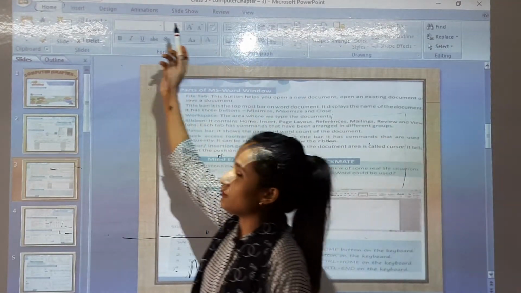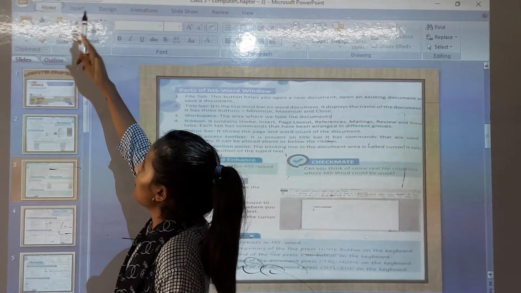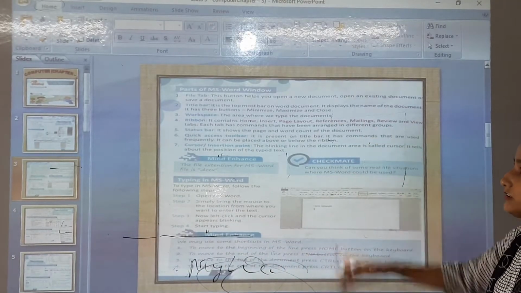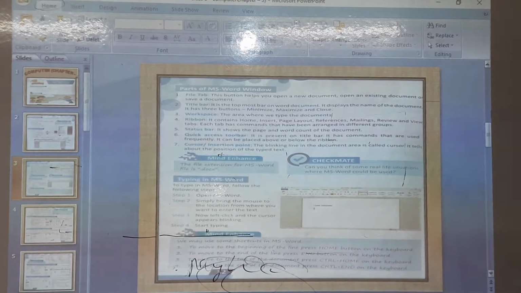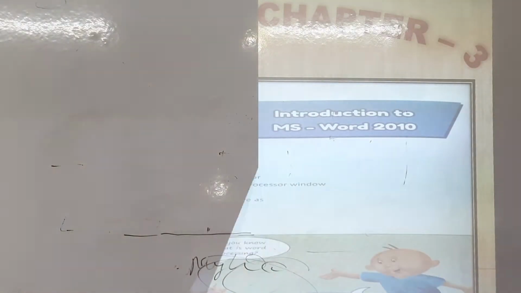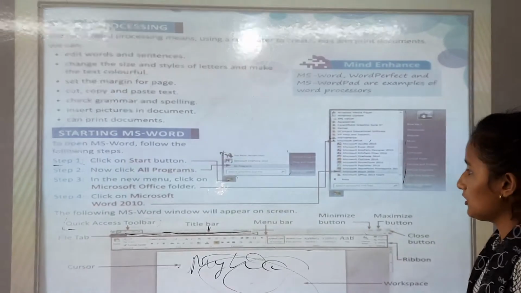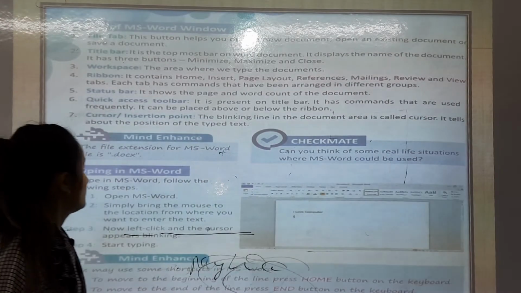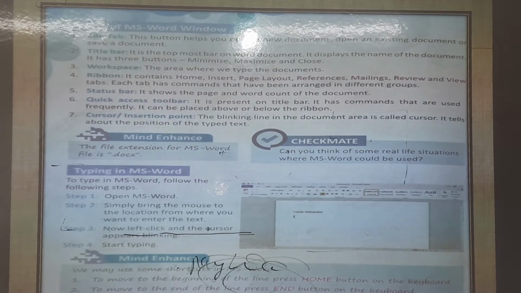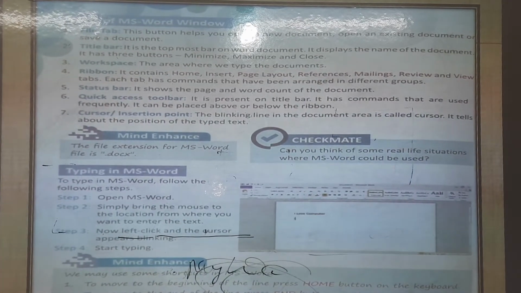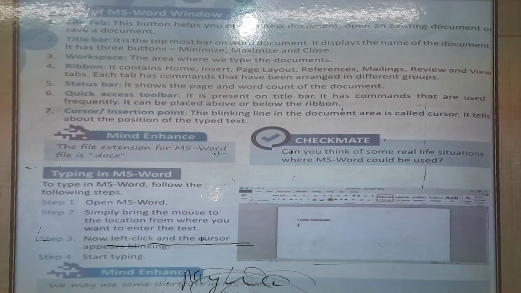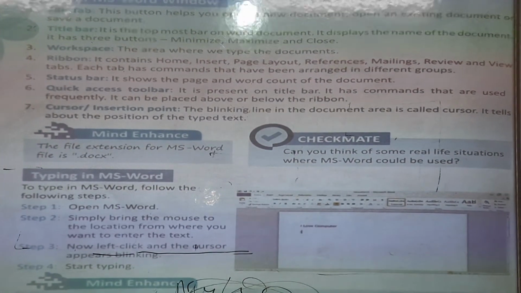When you want to color the printing or you want to do something, you want to insert pictures also. So आप लोग कहाँ जाएंगे? First insert, then we will insert the pictures also. Okay. So I have told you how to insert the pictures. Status bar. It shows the page and word count of the document. So the status bar shows the count of the document.